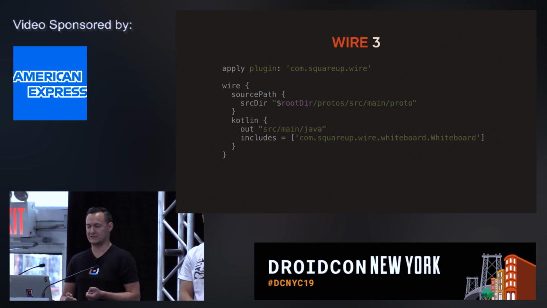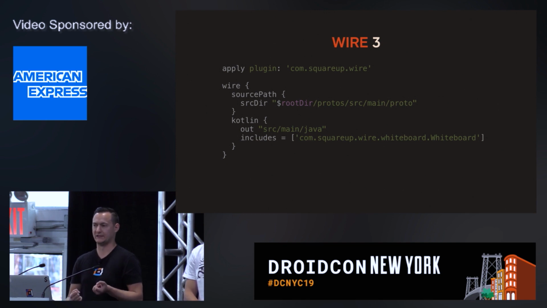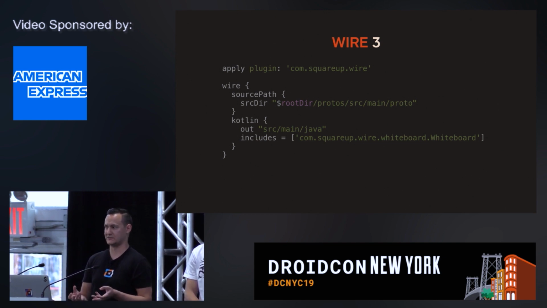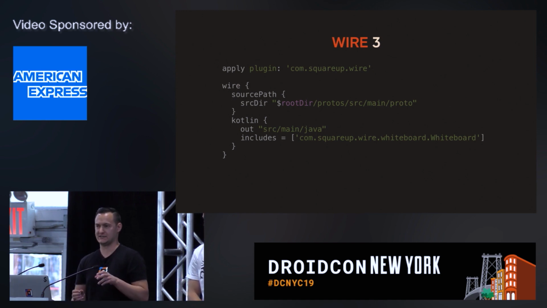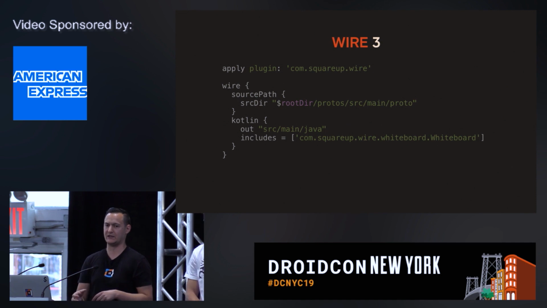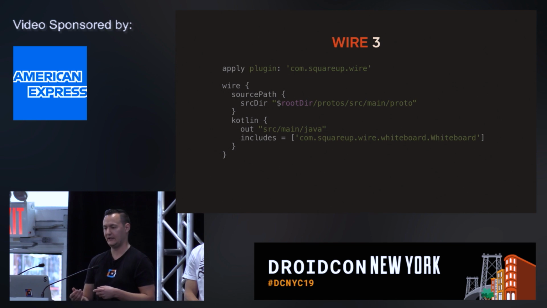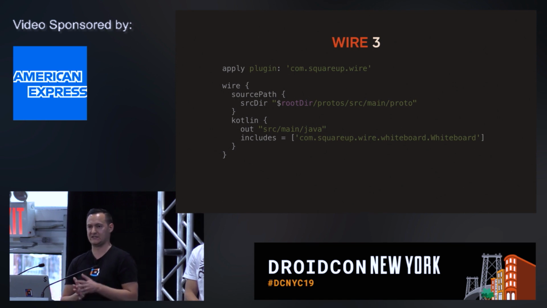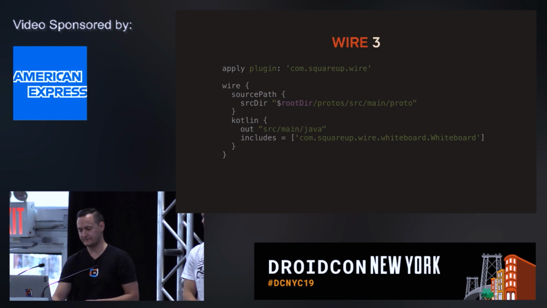It just gives you the Wire extension, which has a lot of configuration methods that you use, for example, to declare the sources. This is basically where your protos live. It could be a local directory, or it could be a jar artifact somewhere in Maven Central, so it's all supported. And then you declare a number of targets. Think of a target as a language that you want the code to be generated in. In this case, I'm declaring the target of Kotlin, so I want my protos to be generated in Kotlin. I give it the output directory where I want my protos to end up. And there are also some filtering options like includes and excludes.